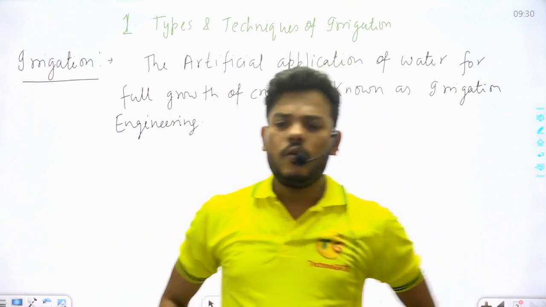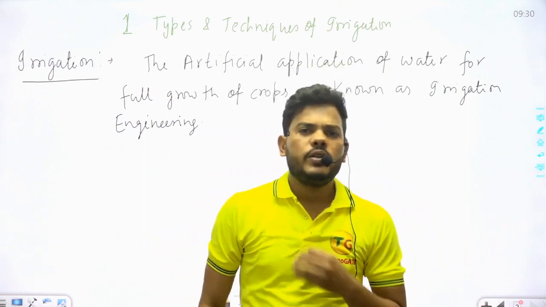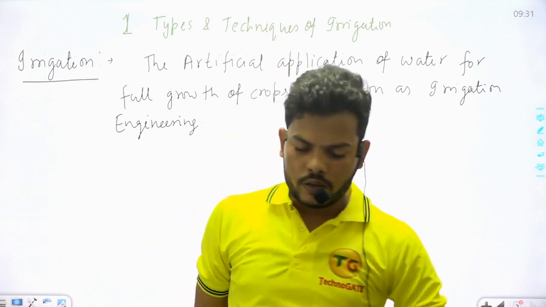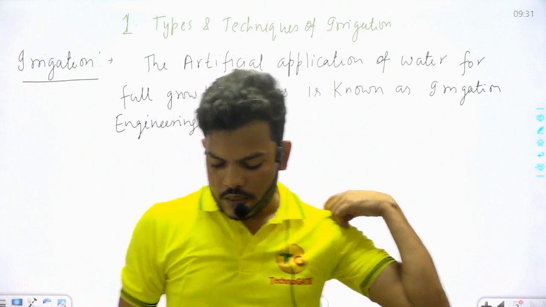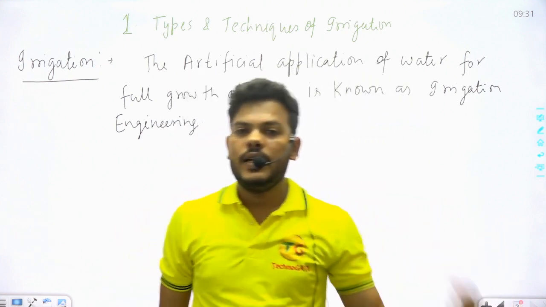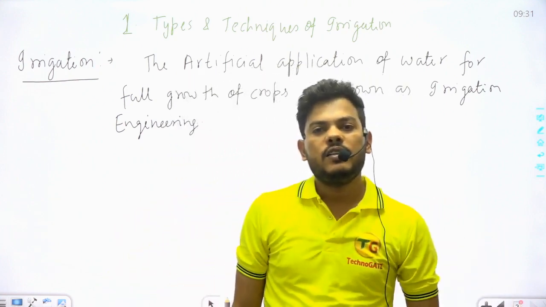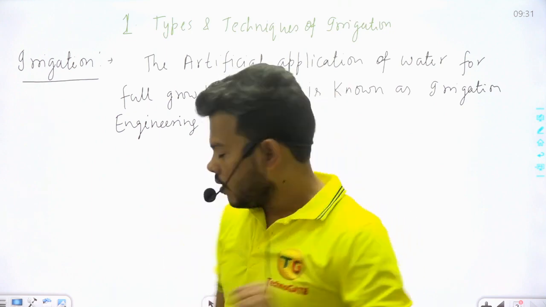After that, we have to understand some more terms. The second term is arid region and semi-arid region. What is arid region and what is semi-arid region?